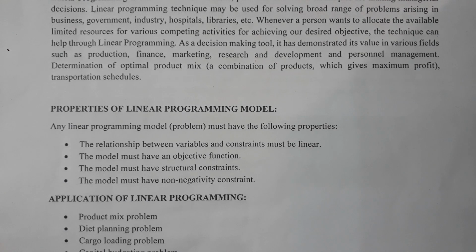Objective function. What is the objective of any organization or any individual? The objective of any individual may vary from person to person. The objective of one person may not be the same as the objective of another person.